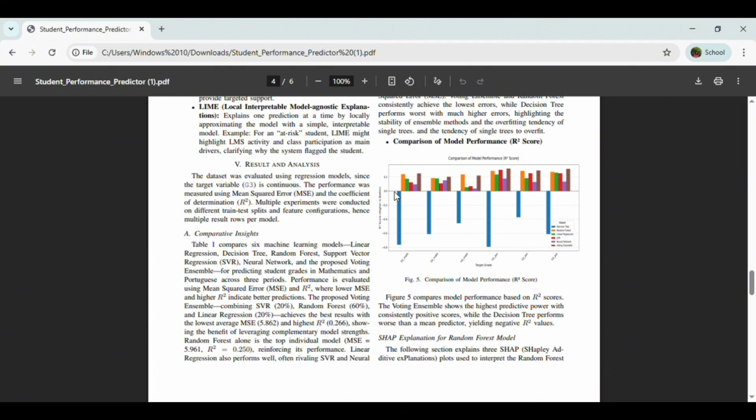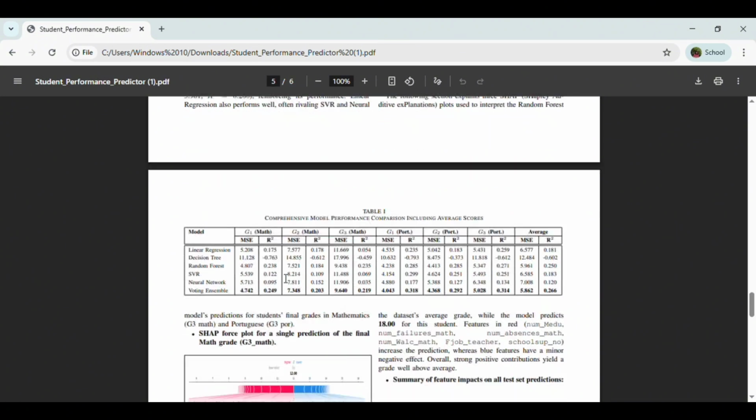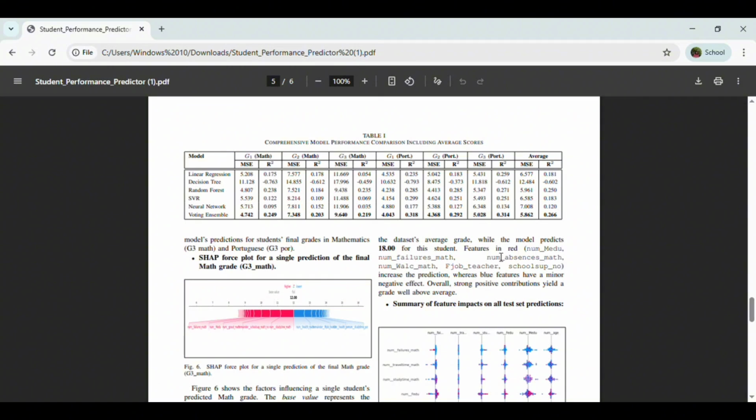Hello, I'm Samia Tahiyat. Now for result and analysis. Our primary finding is that the voting ensemble model significantly outperformed all other approaches. It consistently achieved the lowest mean squared error and the highest R-squared score, which signifies the most accurate and reliable predictions. The strongest individual model was the random forest, which also demonstrated robust predictive power, though it was slightly surpassed by the ensemble.